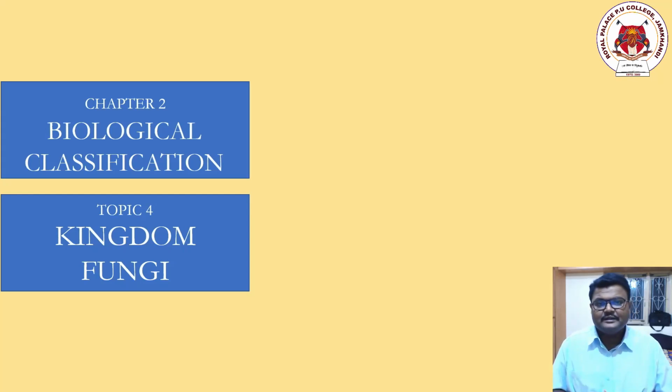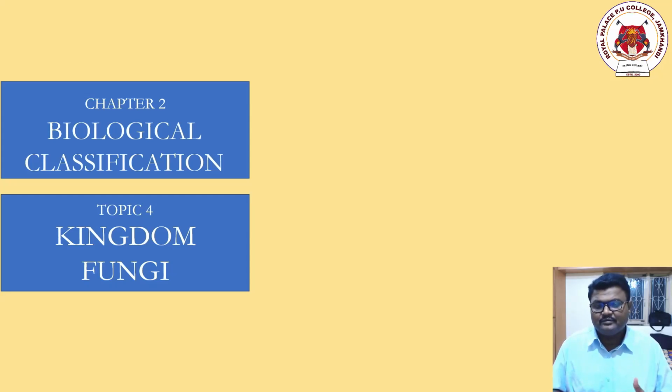I told you that there was a kingdom called Kingdom Monera. It is still there. It includes a variety of unicellular prokaryotic organisms, only single-celled organisms without a true nucleus, having different kinds of characteristics we already studied.